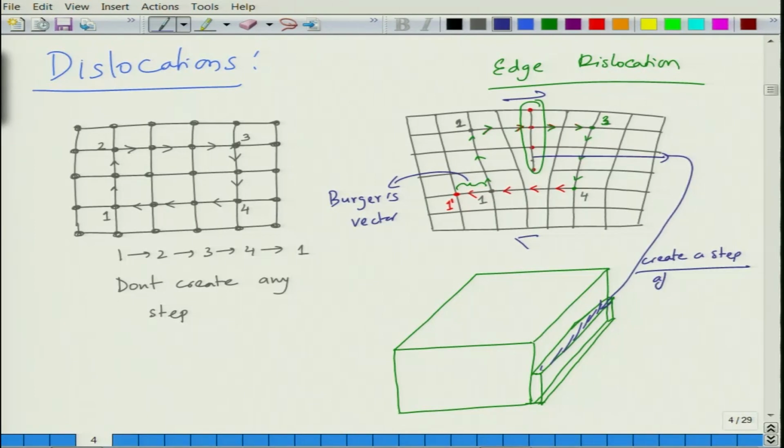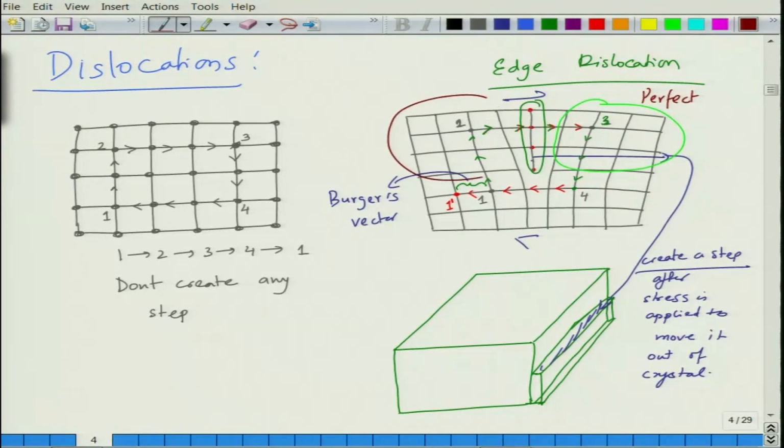Okay. After stress is applied to move it out of the crystal. All right. This is what will happen. So, this is basically, you can say, the dislocation. So, if I now define it, this part of the crystal is perfect crystal. So, this region will be basically, you can say, perfect. This region is perfect in terms of at least atomic arrangement.